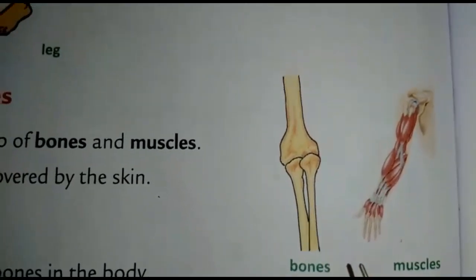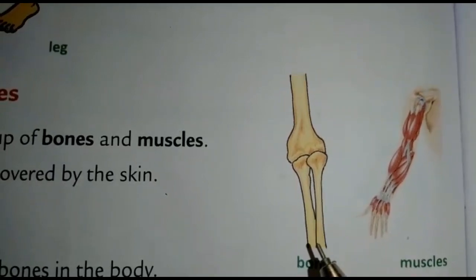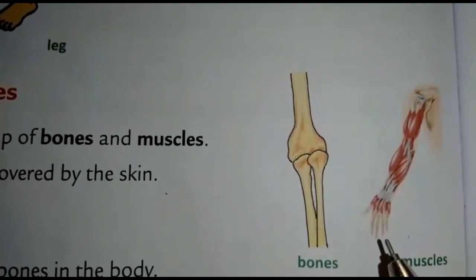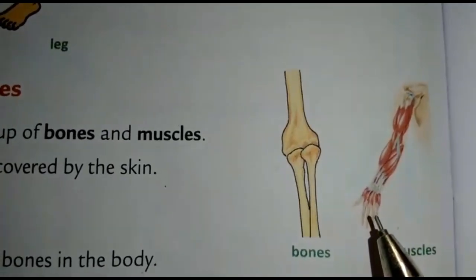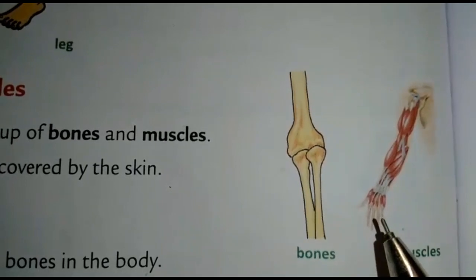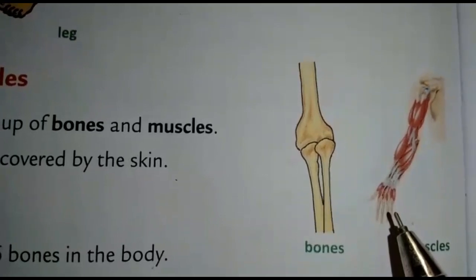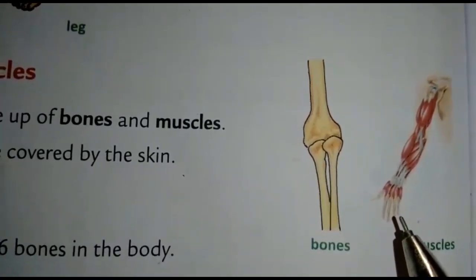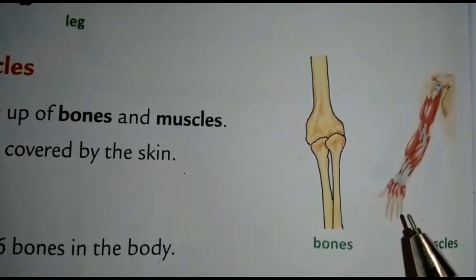Children, do you know there are 206 bones in our body? There are more than 500 muscles in our body. Muscles are soft when we touch, and the muscles cover the bones in our body. How many muscles do we have? You know children, we have more than 500 muscles in our body.